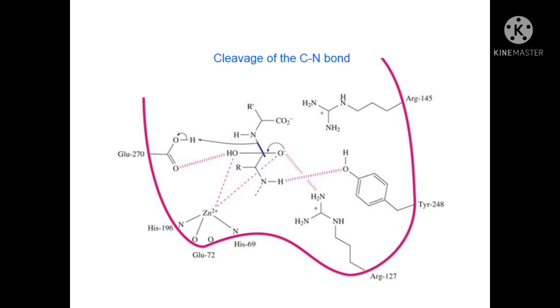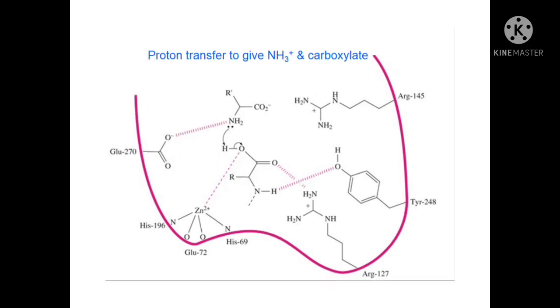The hydrogen bonding to the carbonyl group by the arginine residue and to the amide linkage by the tyrosine residue not only holds the substrate to the enzyme but also helps to break the C-N bond. In the final product of the Zn2+ ion, the carbonyl of the substrate binds in a bidentate fashion. Therefore, five-coordination is maintained by switching the glutamate metal ligand from bidentate to monodentate.